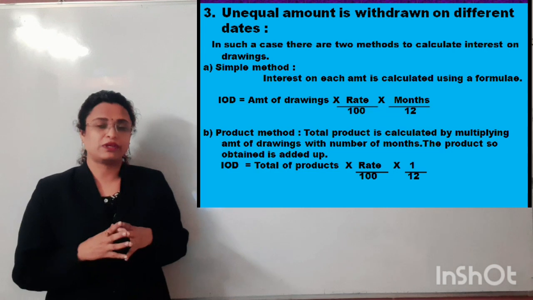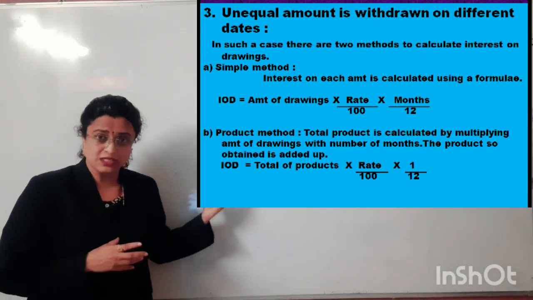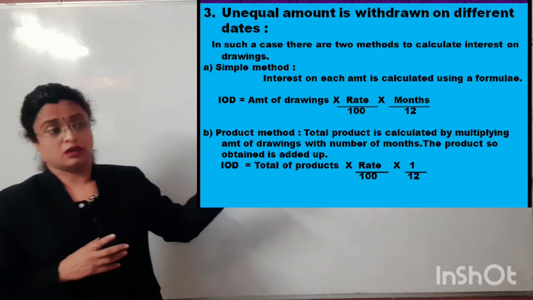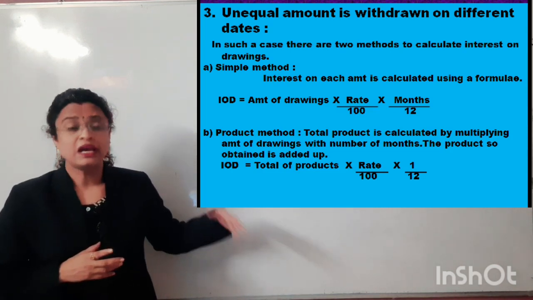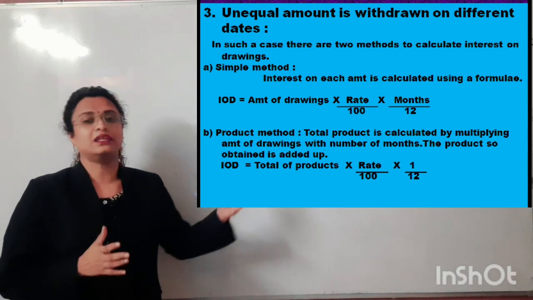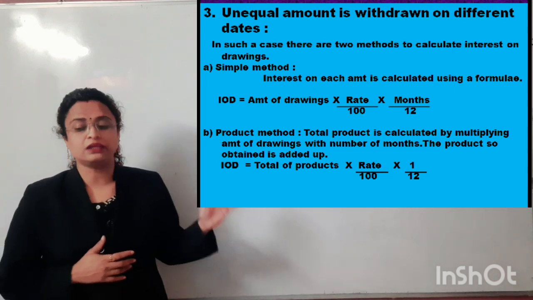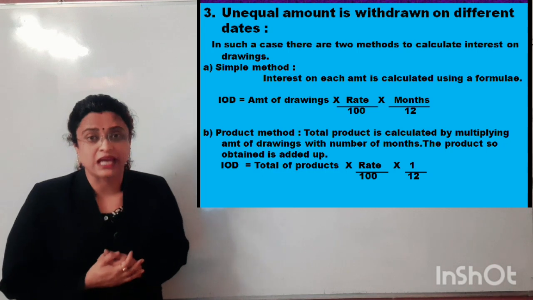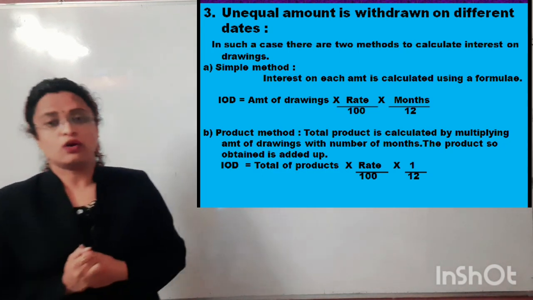So in such a situation we will be making a table with columns: first the amount drawn, then the month duration for which the drawings were made, then after that we will calculate the product of it. When the product has been calculated and the total product has been added, then this formula will be used. Interest on drawings is equal to total product into rate upon 100 into the average time duration, which is into 1 upon 12.